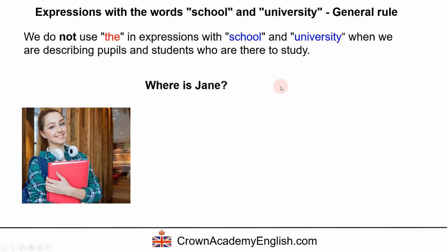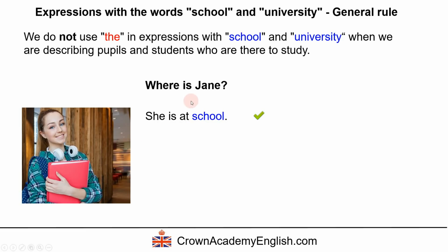So where is Jane? She is at school. This is correct. Obviously, we can see that Jane is a student and she goes here, or she comes here every day to study. So to say this in English, we say she's at school. Right now, she is at school.